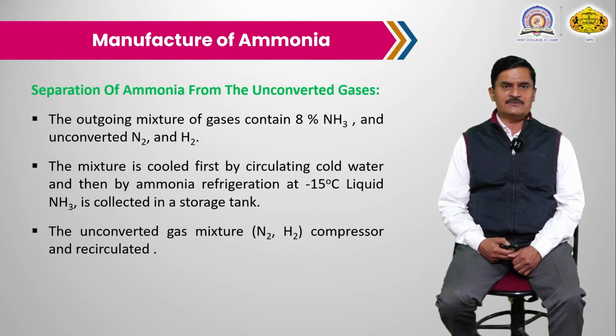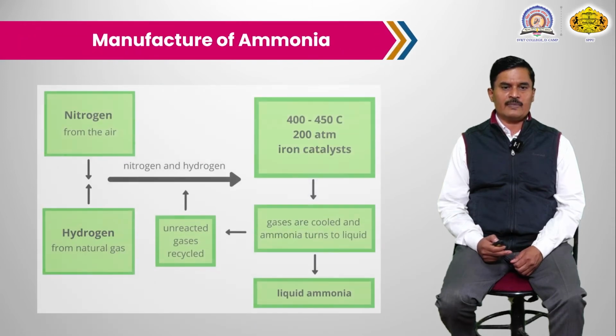At minus 15 degrees Celsius, gaseous ammonia converts into liquid ammonia, which is separated from the gases. The unreacted gases, more than 90%, are recycled again into the oxidation tower or the converter.